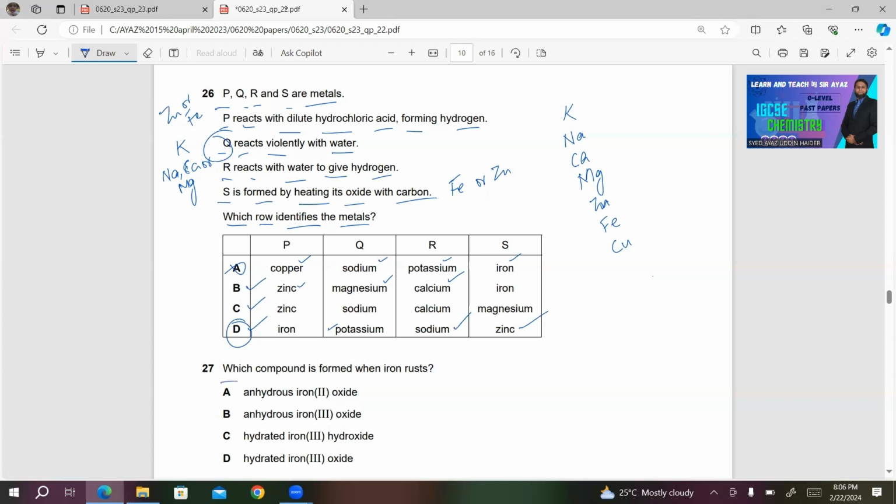Number 27, which compound is formed when iron rusts? When iron rusts, it forms hydrated iron(III) oxide. This is the formula for hydrated iron(III) oxide, Fe2O3·xH2O. So in this case, D must be the right answer.